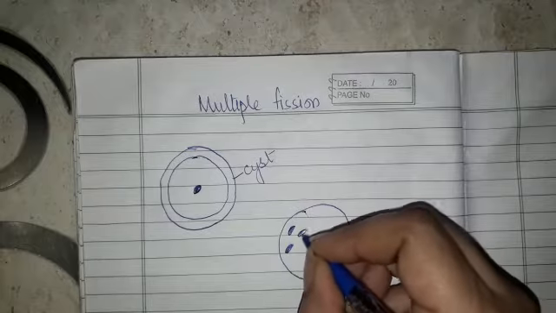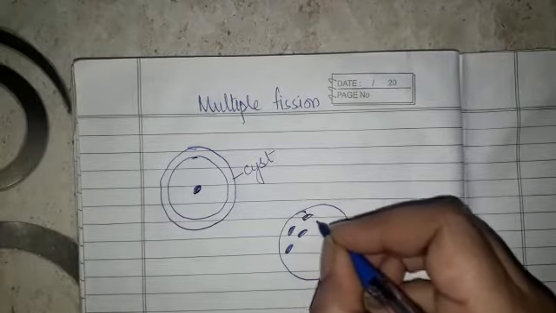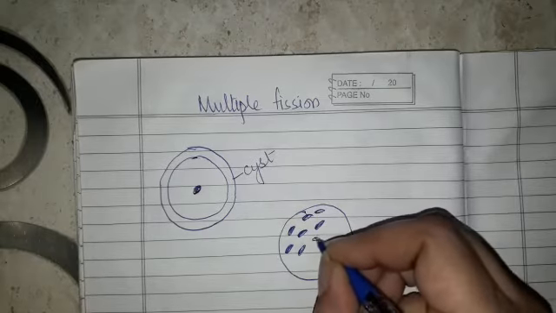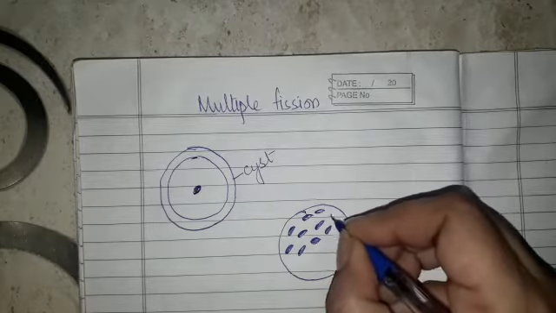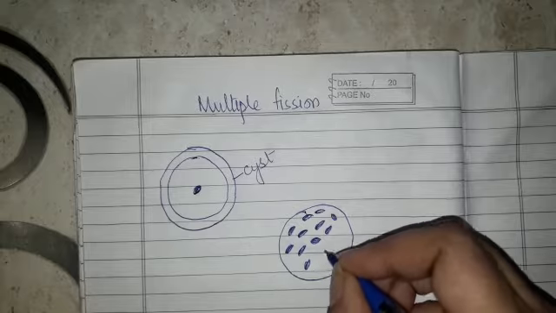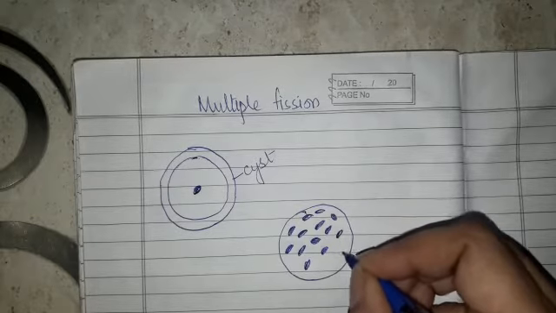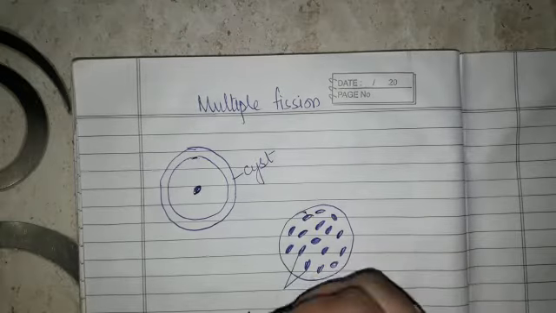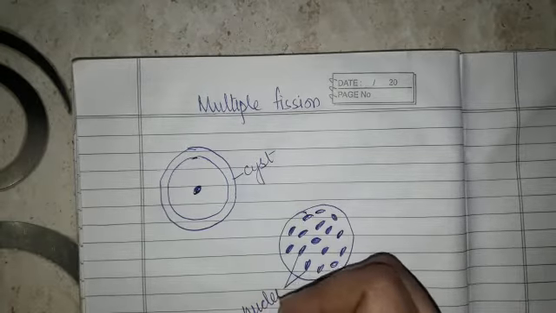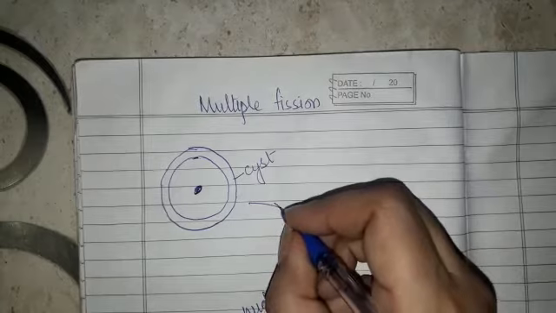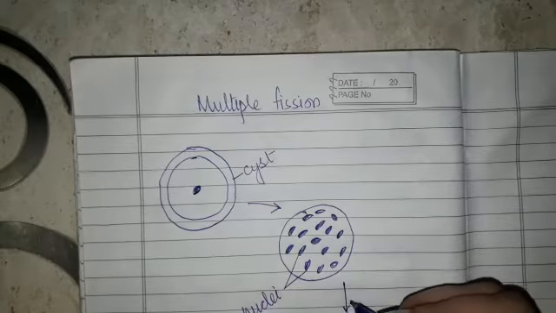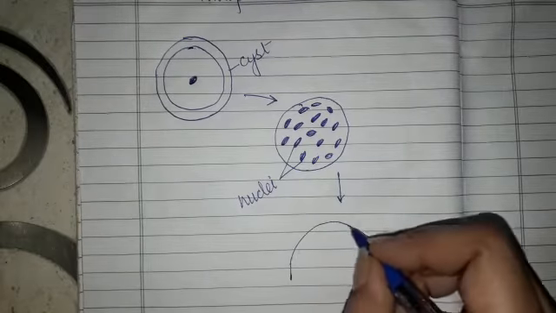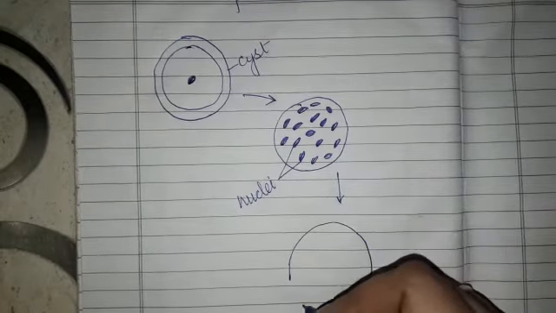First of all, the nucleus divides many times and it leads to the formation of many nuclei within the same cell. These are the nuclei, that is the karyokinesis has taken place and it is followed by the division of the cytoplasm.